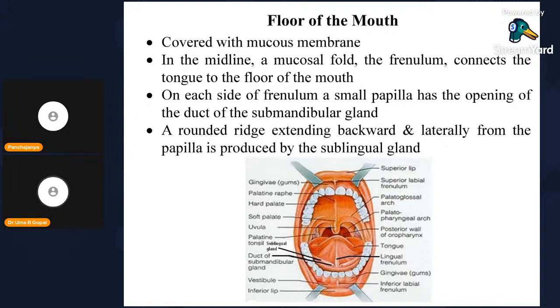Just below it there will be the sublingual gland, and this is the duct which is opening out, the duct of the submandibular salivary gland. On either side of the attached portion, the root of the frenulum linguae, you can see the opening through which the saliva dribbles into the oral cavity. And this is the apex of the tongue. It has been reflected up to show the structures here. On either side it has the vein and then the nerve. The sublingual vein will be there. Laterally, the lingual nerve will be there, which gives a fimbriated appearance to the lateral part of the inferior surface of the tongue.